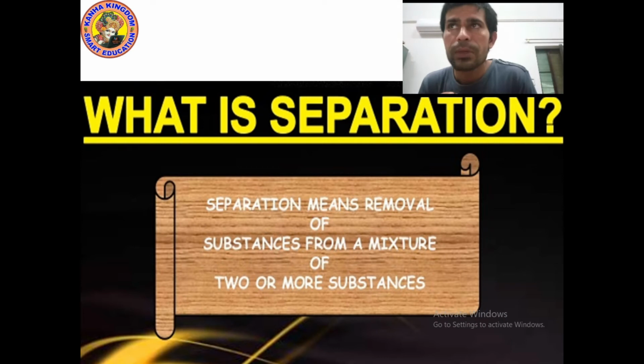So if I separate them, if I take them out, then this is known as separation. Separation means removal of substances from a mixture of two or more substances.